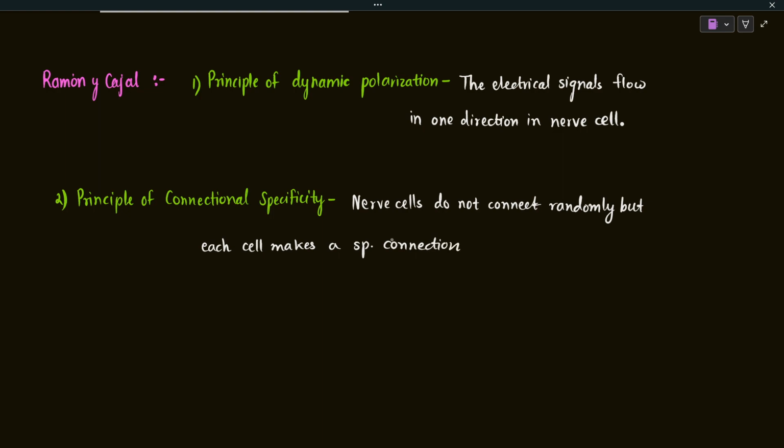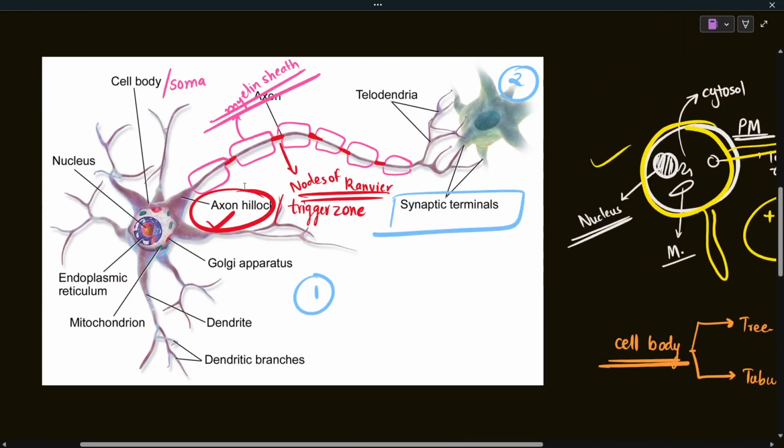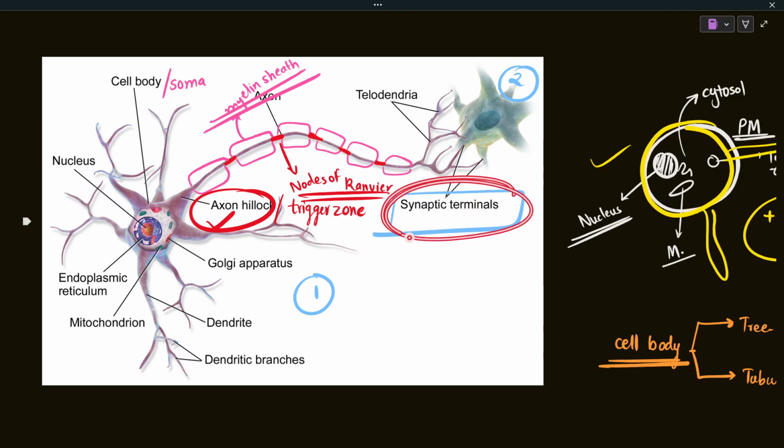Only the synaptic terminals of the presynaptic neuron are going to form connections with the dendrites of the next neuron, the postsynaptic neuron. So this is very specific, not random. You can't expect the synaptic terminals to go and form a connection with the cell body. It is not normal, it is an abnormal thing. The connection formation is not random, it is specific. Only the synaptic terminal of the presynaptic neuron is going to form connections with the dendrites of the postsynaptic neuron.